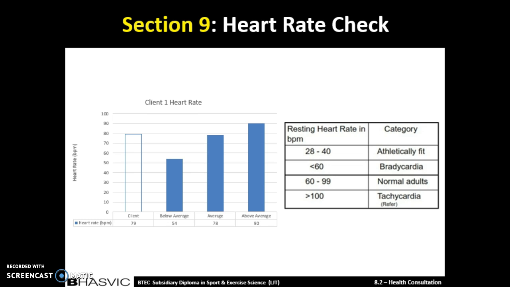If you are over 100 beats, then this is threatening to you and you would need to seek help straight away. This is good that Sue is far away from this point and has a healthy heart rate.